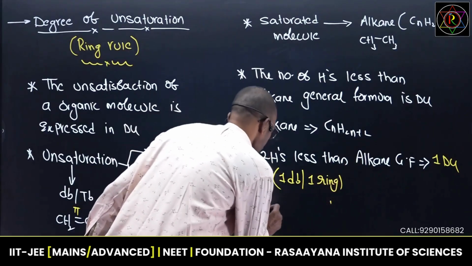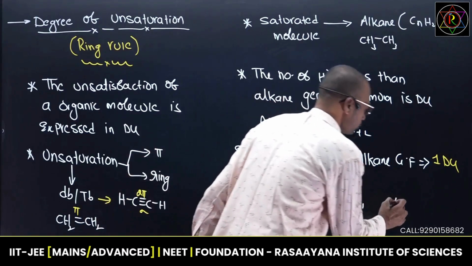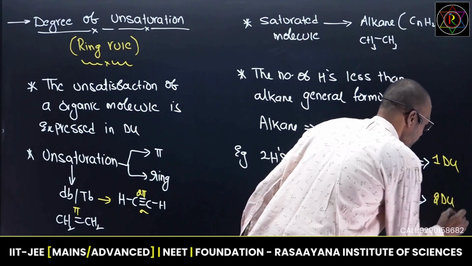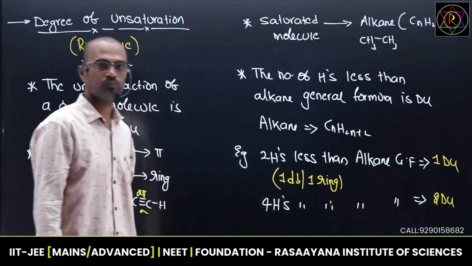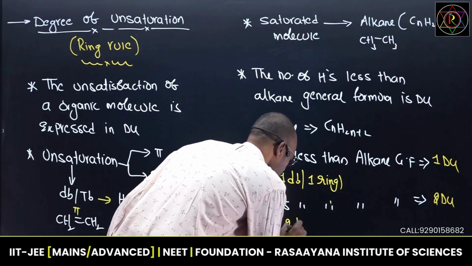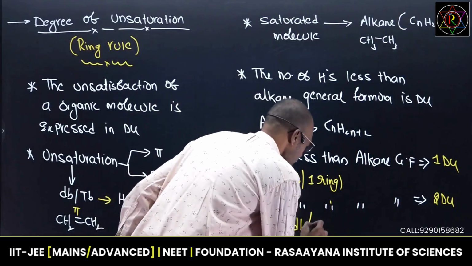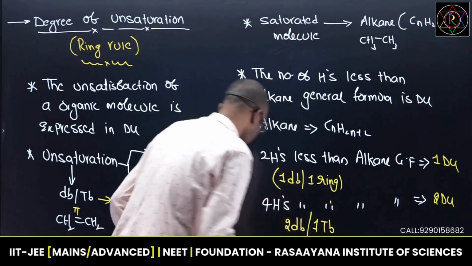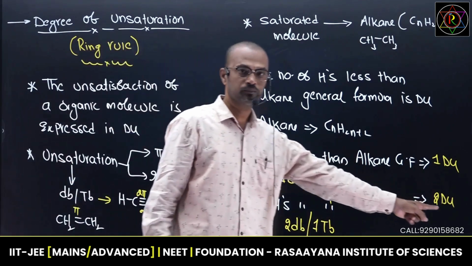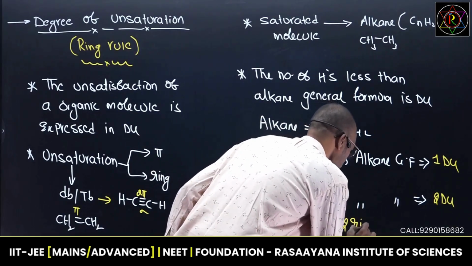Next, suppose 4 hydrogens are less than the alkane general formula. 4 hydrogens I am writing. Now DU is what? 2 DU. Degree of unsaturation is 2. When degree of unsaturation is 2, I can say 2 double bonds, which carry 2 pi bonds, or else 1 triple bond. See, already given, 1 triple bond carries 2 pi. 2 pi is nothing but 2 DU. Or else we can also take 2 rings. Many possibilities we can write.